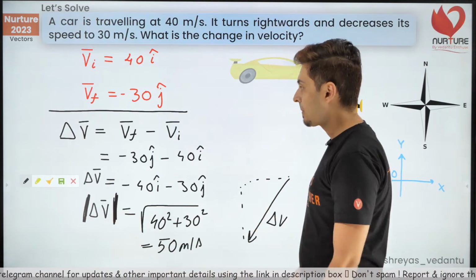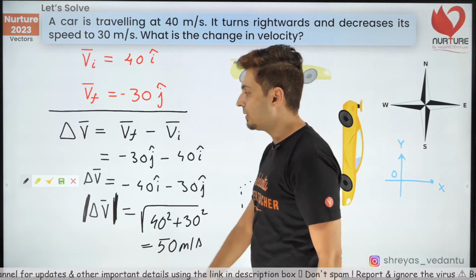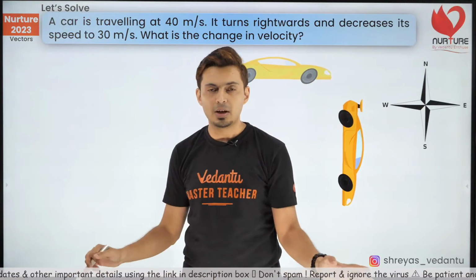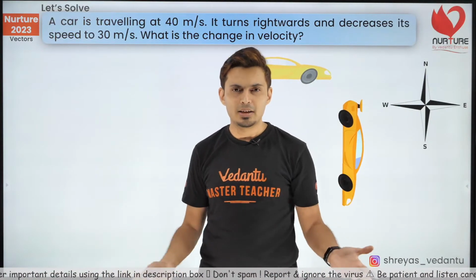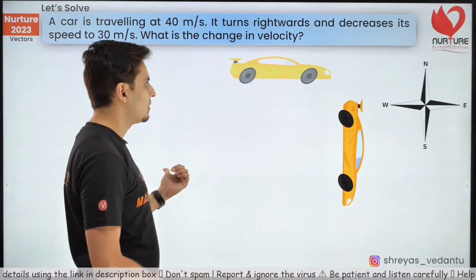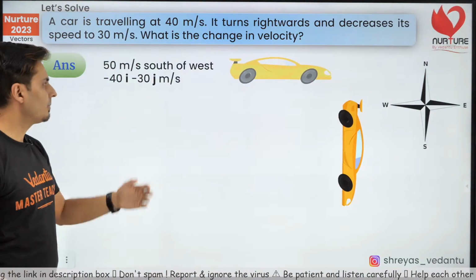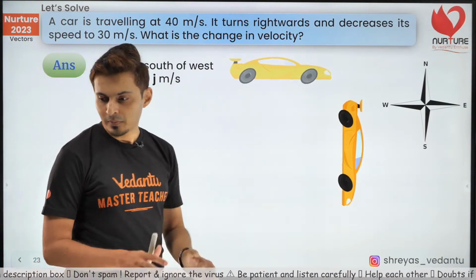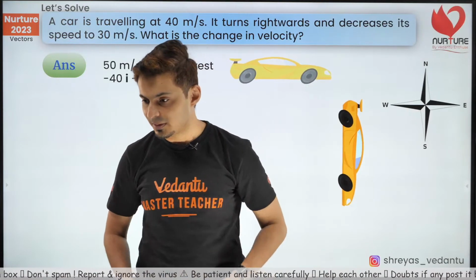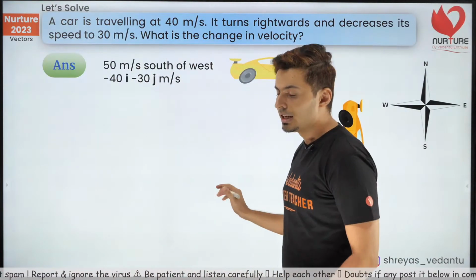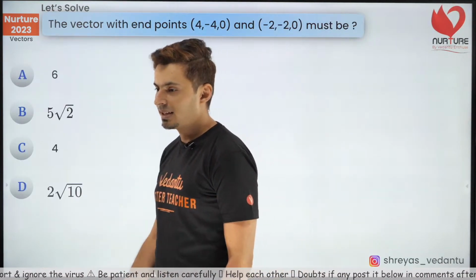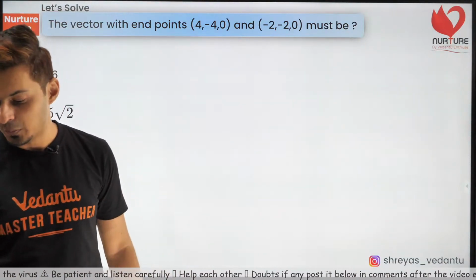So it's always going to be plus 50. That's the answer. Everybody understood how to solve these kind of questions? Now, if I give you any velocity or any vector, and I ask you to find the change, this is the method you're going to use: minus 40 i cap, minus 30 j cap. No, Bharat, it is not minus 50. Be careful. Everybody clear till this point? Shall we go to one more problem?